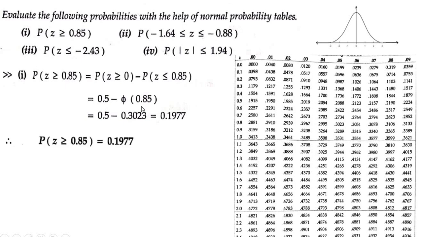Probability of z greater than or equal to minus 1.64, less than or equal to minus 0.88. By symmetry, the negative side is a mirror image of the positive side. So the negative term can be written as z greater than or equal to 0.88, less than or equal to 1.64.